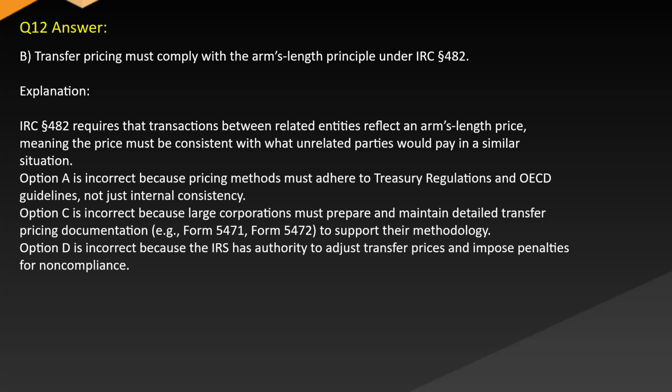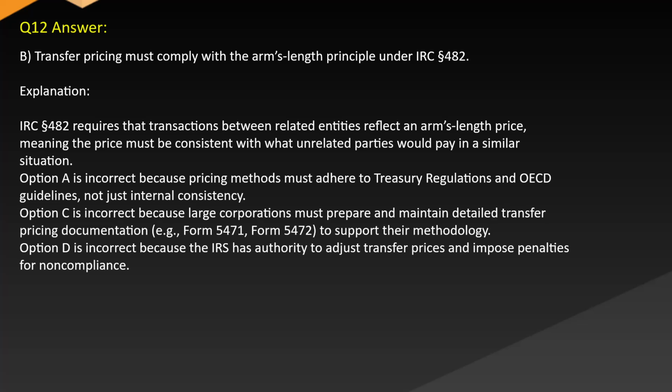Answer: B. Transfer pricing must comply with the arm's length principle under Section 482. Explanation: Section 482 requires that transactions between related entities reflect an arm's length price, meaning the price must be consistent with what unrelated parties would pay in similar situations. Option A is incorrect because pricing methods must adhere to Treasury regulations and OECD guidelines, not just internal consistency.